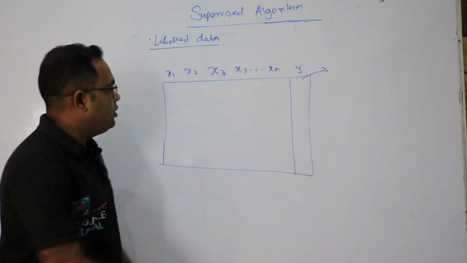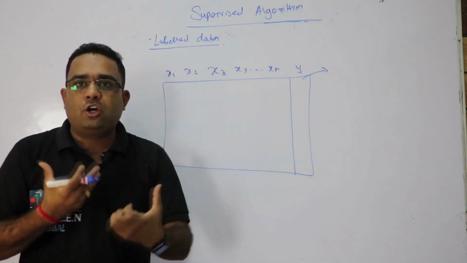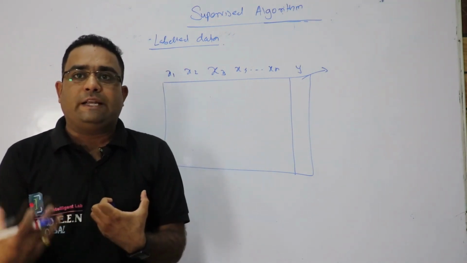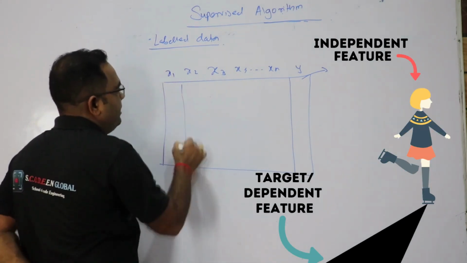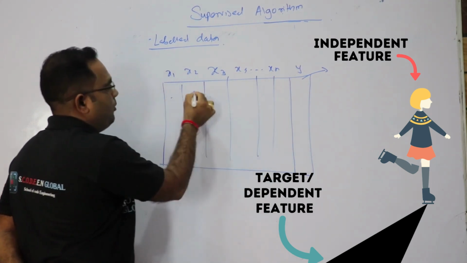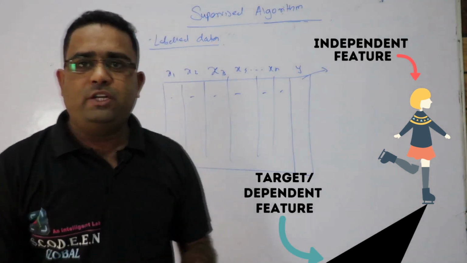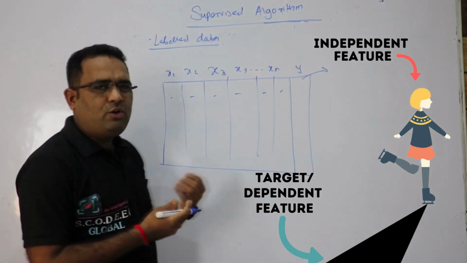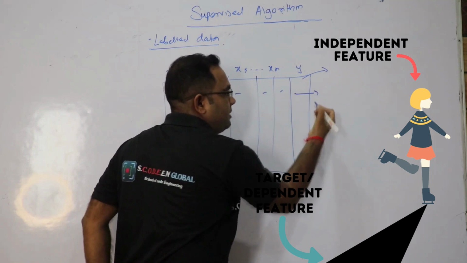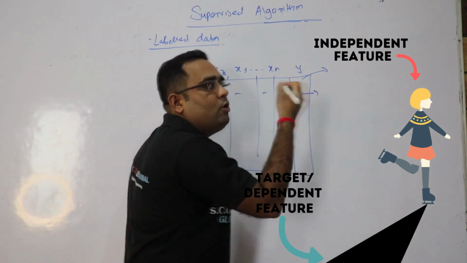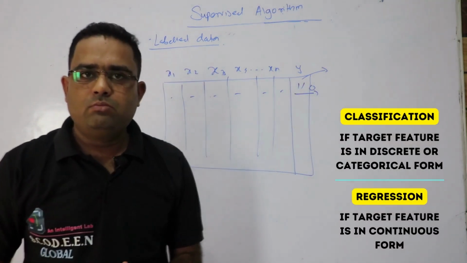What does target feature mean? Suppose we take the example of employee churn modeling, that means whether a particular employee will remain in the company or not. Suppose we have data. Here the independent features are, for example, number of projects allocated, number of hours spent on a particular project, appraisal level, satisfaction, or other independent features. On the basis of the independent features, the target feature, that means whether he or she will remain in the company or not, may be 1 or 0, yes or no.